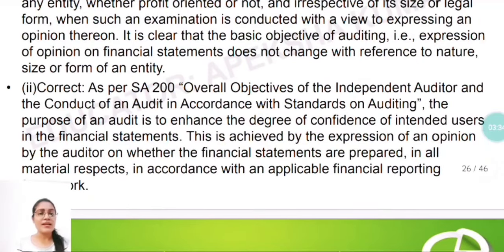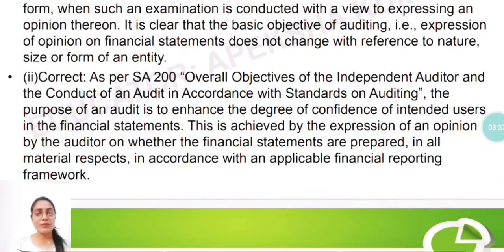Yes. Clear? Now, one tip I would like to give here. If you're not able to mention the entire headline of the standard on auditing, for example in this case overall objectives of the independent auditor and the conduct of an audit in accordance with standards on auditing, you can cut this down. You can say that SA 200 deals with overall objective of the auditor. Or otherwise you can say that SA 200 deals with objectives of auditor and its conduct in regard to standards on auditing. So you can say like that.